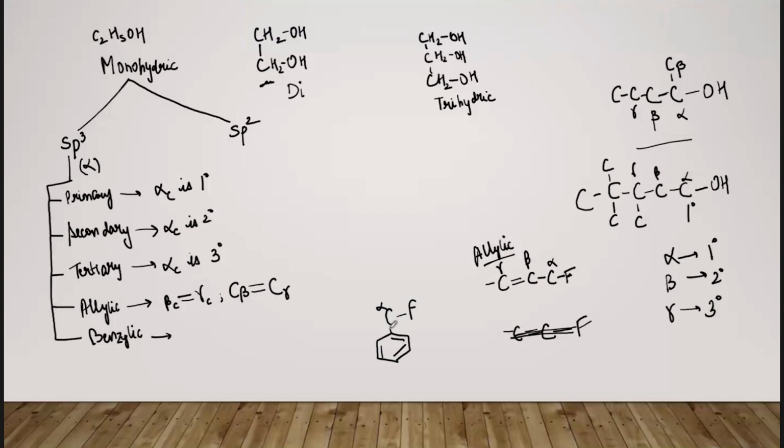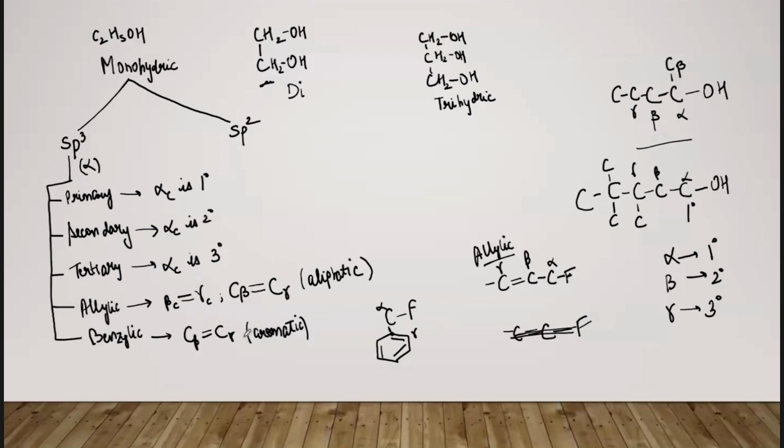Now the carbon next to it, attached to this carbon, is the beta carbon and this carbon is gamma, so there is a double bond between both these carbon atoms. Here also we can write it as C beta double bond C gamma. But this is a case of an aromatic compound. The allylic group was aliphatic; it occurs in open chain compounds. This is benzylic. So these were the 5 categories talking about the sp3 hybridized alpha carbon atom.